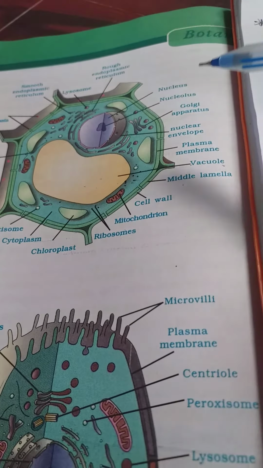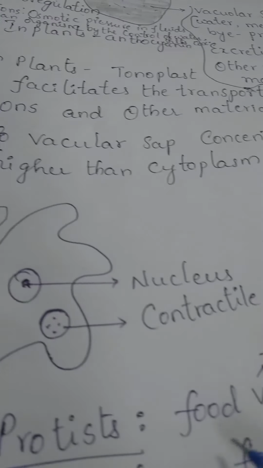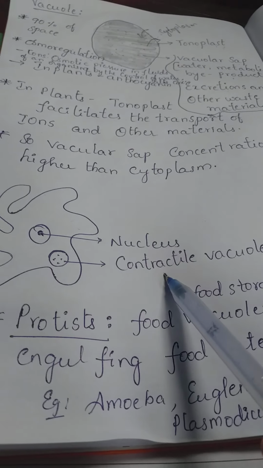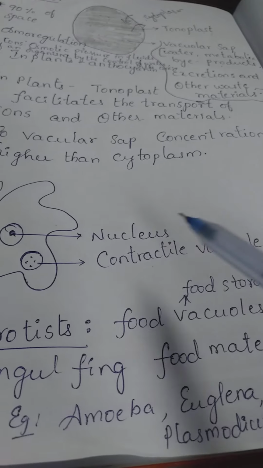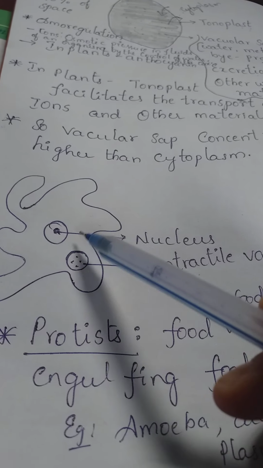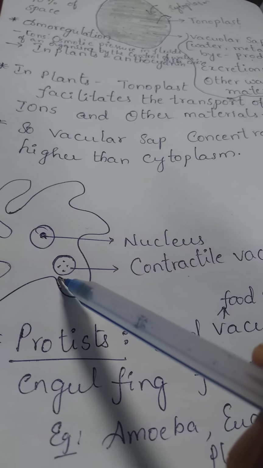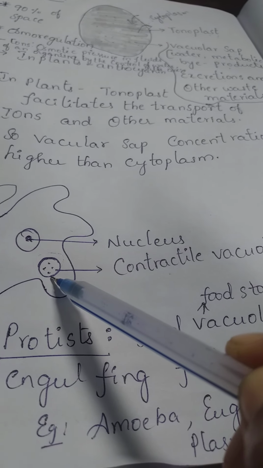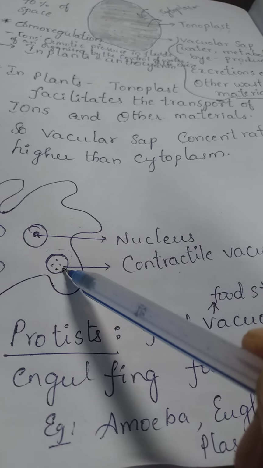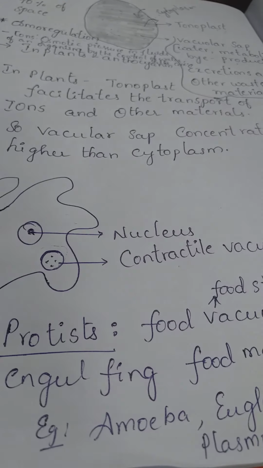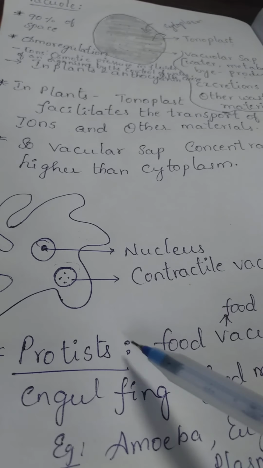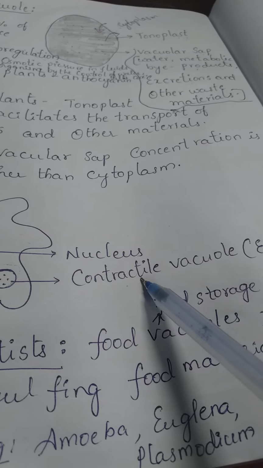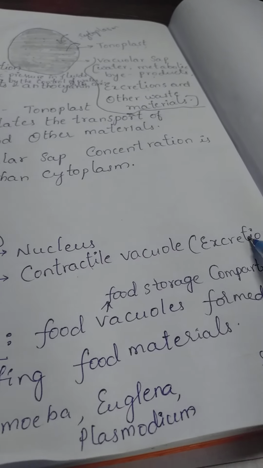If you see in the amoeba, it possesses one contractile vacuole. It is helpful for excretion, means after eating the food, the waste enters one side of the amoeba and forms a contractile vacuole. Whenever the waste concentration is more and more, it bursts near the body surface. So the contractile vacuole in amoeba is useful for excretion.